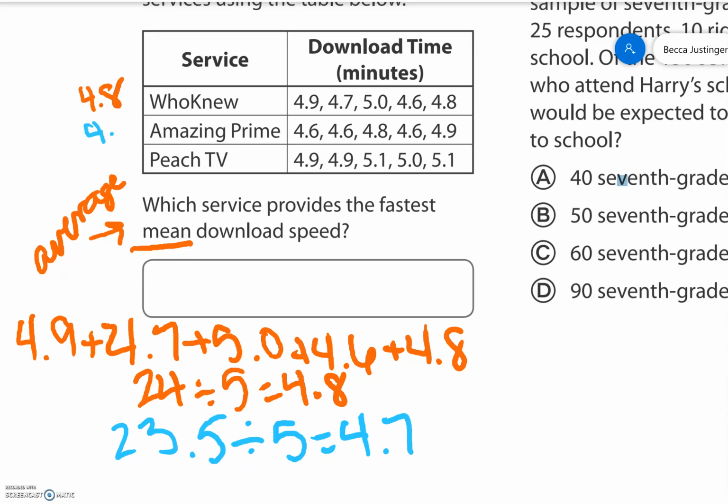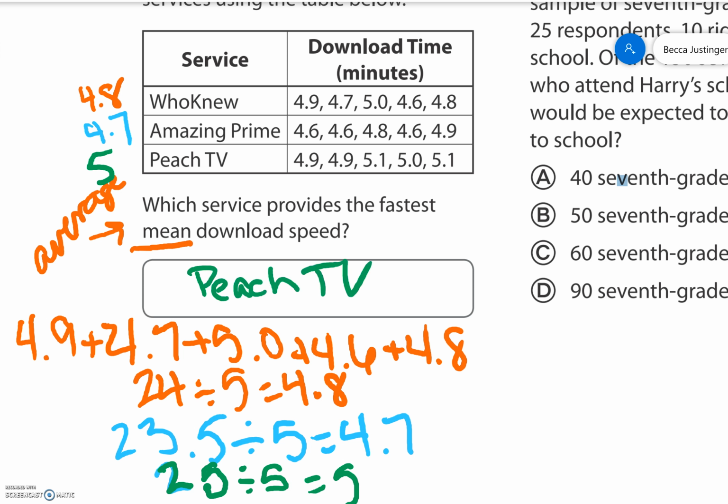4.7. And last thing, Peach TV, 4.9 plus 4.9 plus 5.1 plus 5.0 plus 5.1 gives me 25. Divided by 5 equals 5. So reading the question again, which service provides the fastest mean download speed? Peach TV. 5 is greater than 4.8 and 4.7.